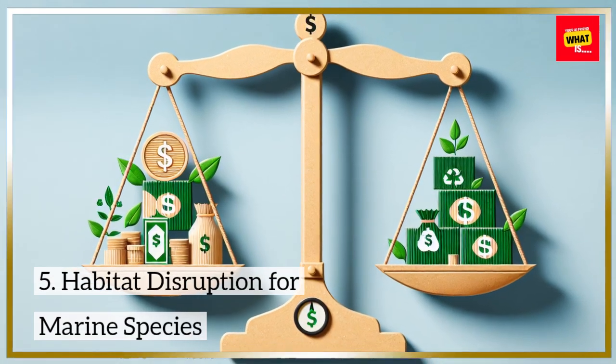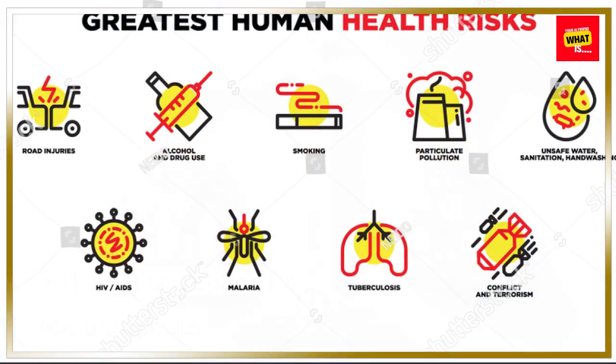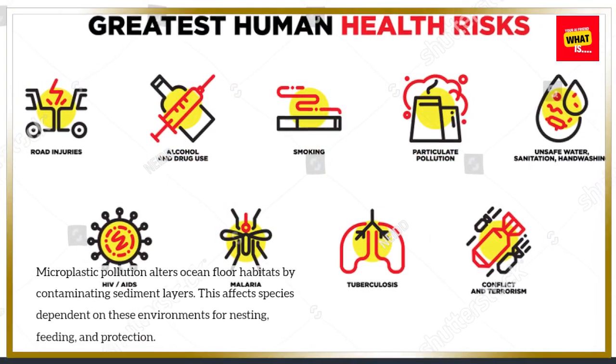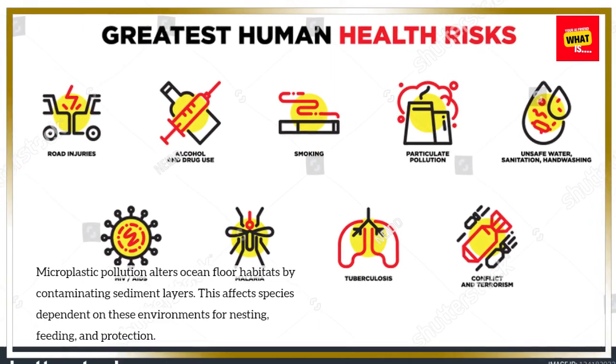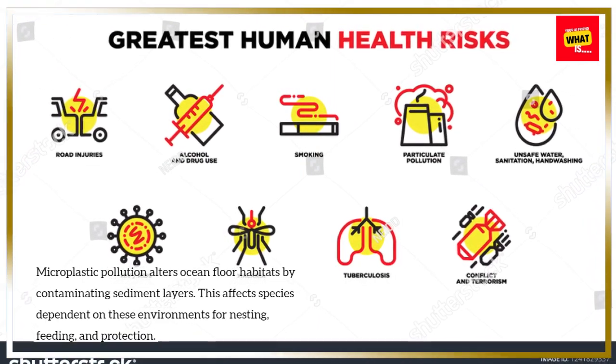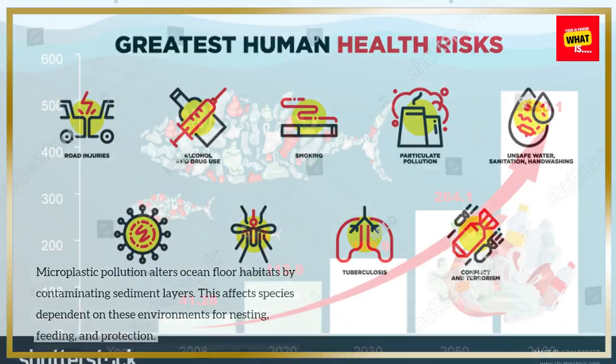5. Habitat disruption for marine species. Microplastic pollution alters ocean floor habitats by contaminating sediment layers. This affects species dependent on these environments for nesting, feeding, and protection.